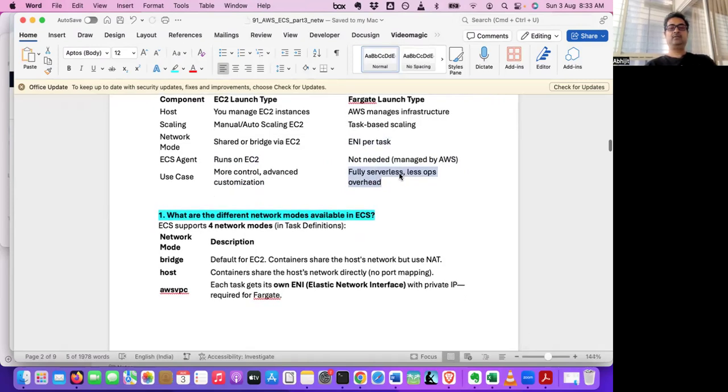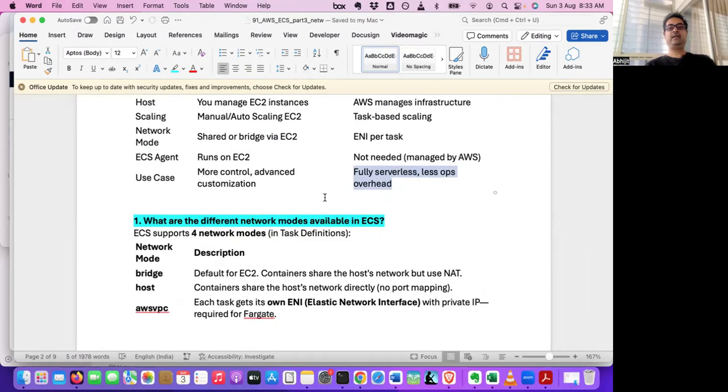Okay, so now let's go to the question. What are the different network modes available in ECS?